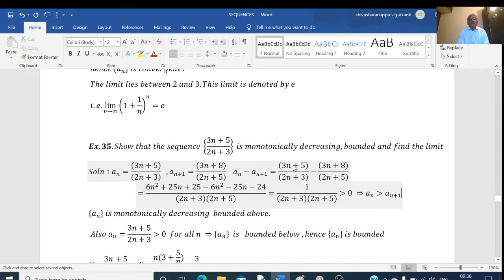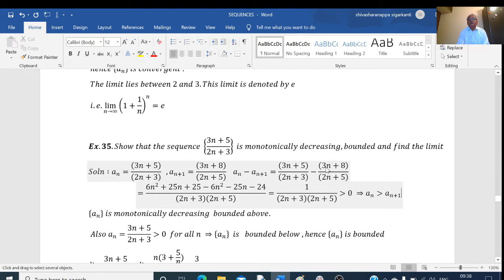a_n minus a_(n+1) equals (3n plus 5) divided by (2n plus 3) minus (3n plus 8) divided by (2n plus 5). And here taking LCM (2n plus 3)(2n plus 5), we get 6n square plus 15n plus 10n, that is 25n, plus 5 into 5 is 25.